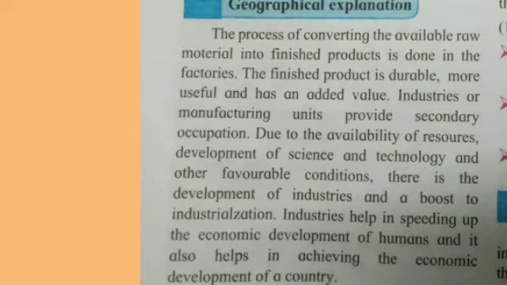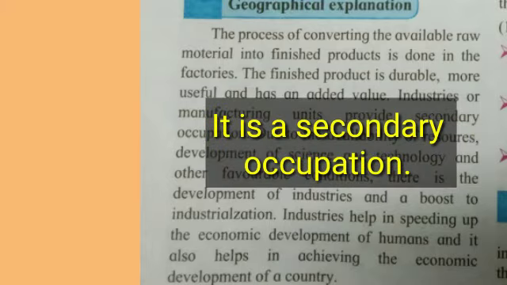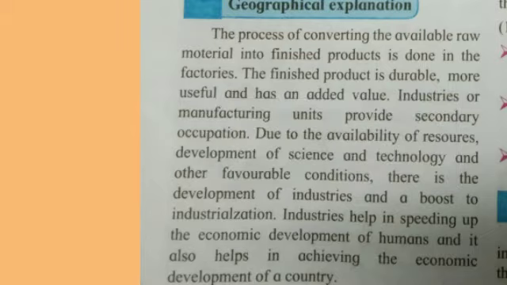Geographical explanation. The process of converting the available raw material into finished product is done in the factories. The finished product is durable, more useful and has an added value. Industries or manufacturing units provide secondary occupation. Due to the availability of resources, development of science and technology, and other favorable conditions, there is the development of industries and a boost to industrialization. Industries help in speeding up the economic development of humans, and it also helps in achieving the economic development of a country.